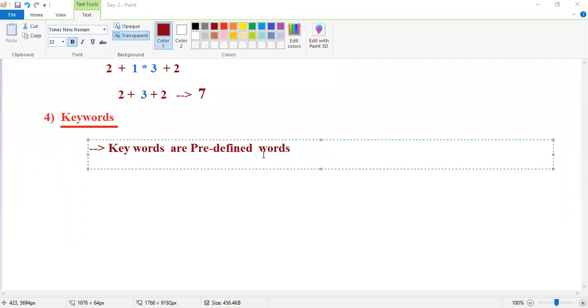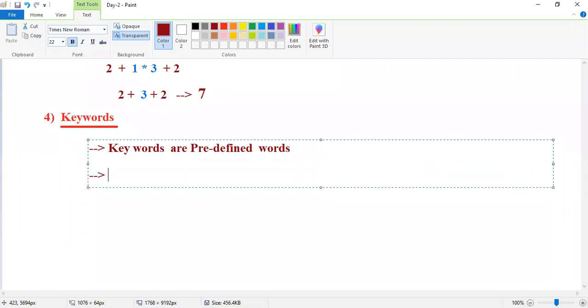So keywords are predefined words. Remember, guys, each and every keyword has a special meaning. In Java, totally we have 54 keywords, guys.